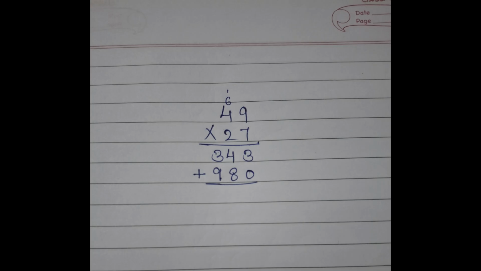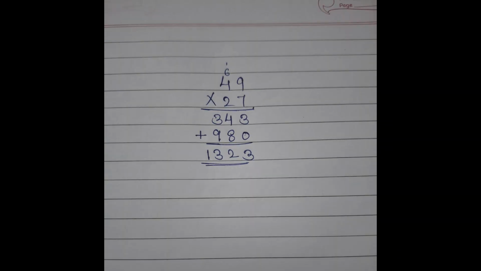Here the expected answer is 1323. That means we add 3, 4 plus 8, 12. 1 goes to the hundreds place. So 1 plus 3 plus 9, we get 13. So here the expected answer is 1323.